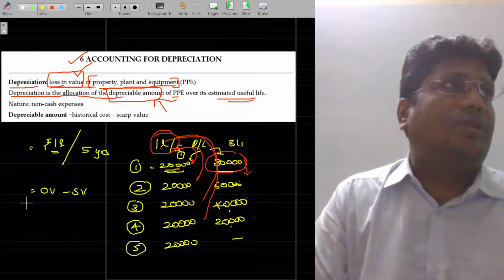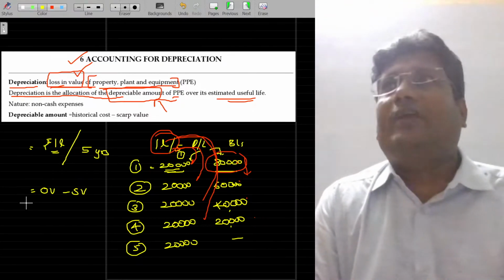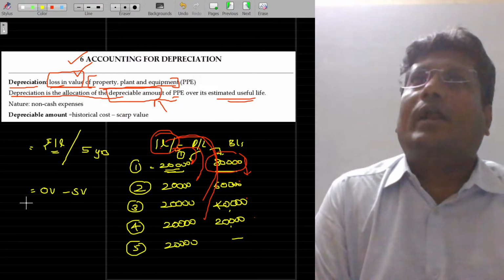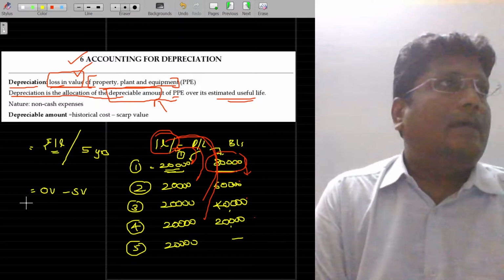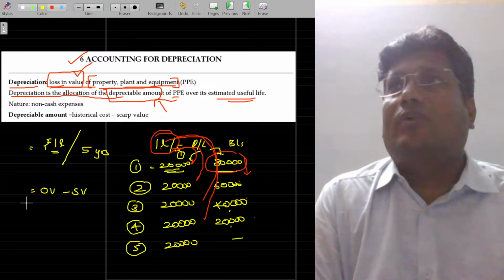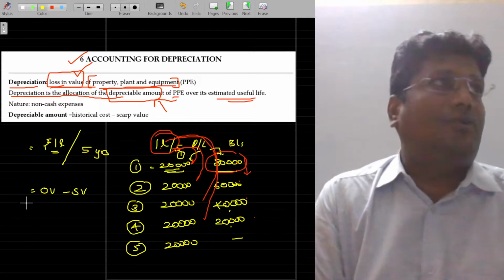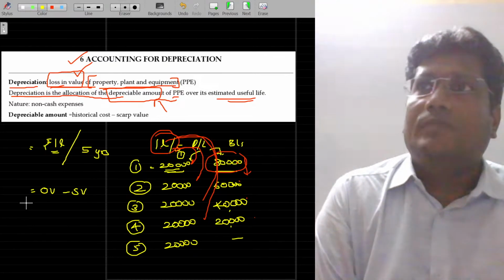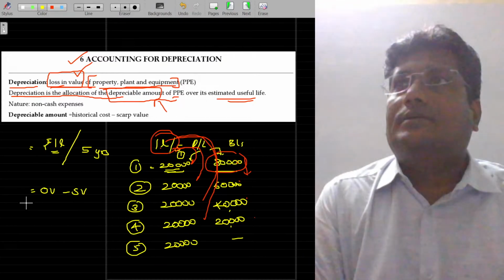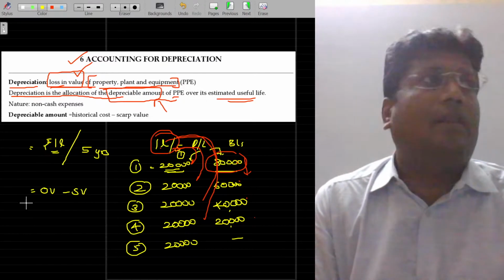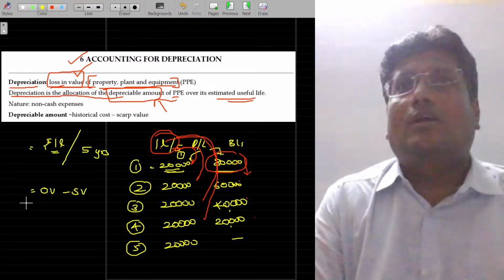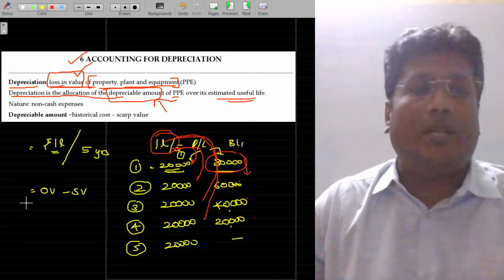Whatever asset you purchase may have a useful life of say 4 years or 5 years. After those 4 or 5 years, what happens? It becomes useless. Or though it may still be useful, it may be costlier to use it. Then why would I want to use it? We will just discard that. If I plan to sell it in the market, it may realize some money, around 10,000 or 20,000 rupees. That is called residual value or scrap value.